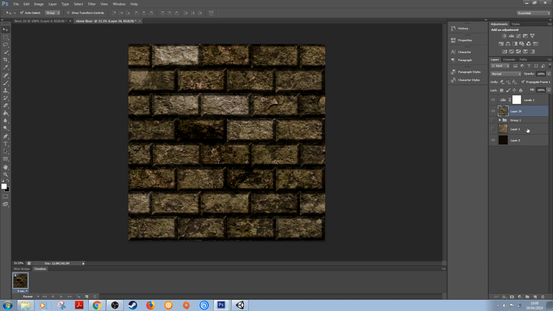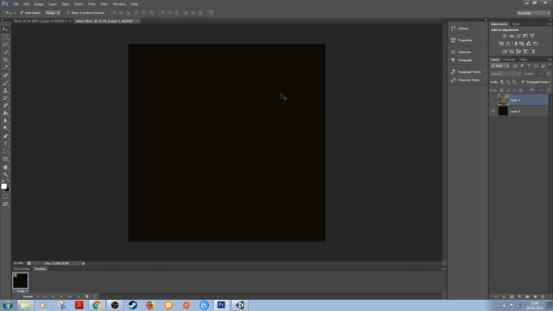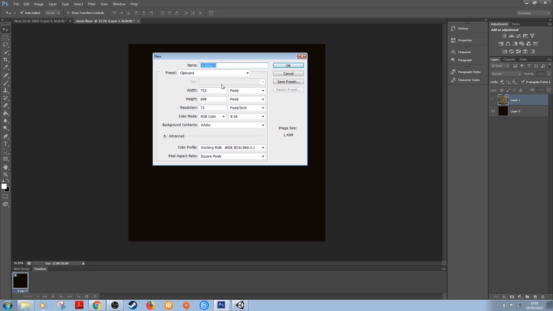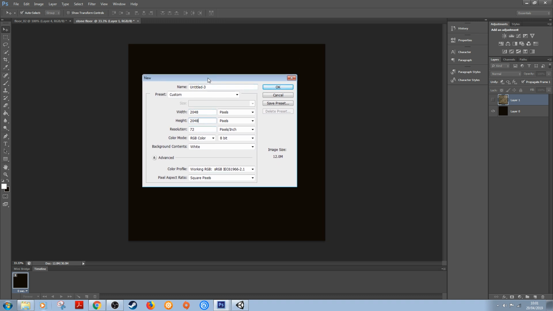I'll get rid of the one that I've already created, and we'll start from scratch. So if you're new to Photoshop, what we want to do is File, New, and in here we can place in the width and height of the image resolution that we're using. We'll do 2048 by 2048. So this is going to be a texture for our 3D game texture. I suppose 2D as well, you could use it for.